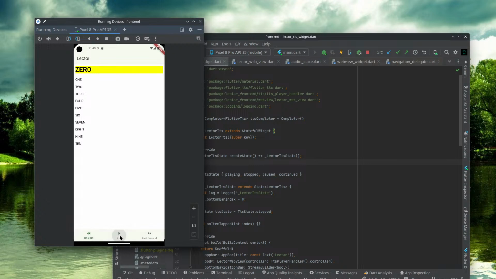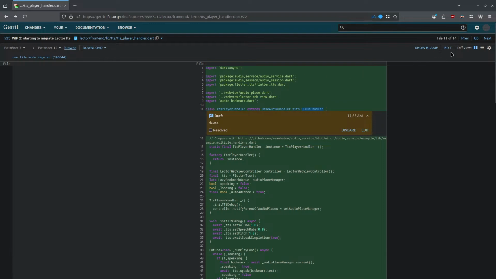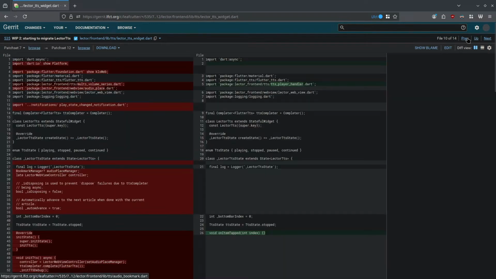So if I play, we should hear speech, and I'll be able to fast forward and rewind and all that stuff. And if I hammer the buttons, it's not going to break. Okay, so that works the way that we had intended, and I'll just show a little bit of what that is.